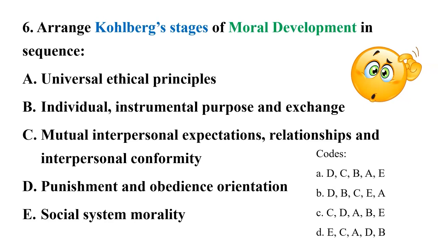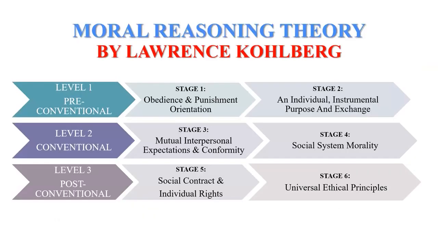The given codes are: code small a, capital D, C, B, A, E; code small b, capital D, B, C, E, A; code small c, capital C, D, A, B, E; code small d, capital E, C, A, D, B. Let's see the moral development theory given by Lawrence Kohlberg.